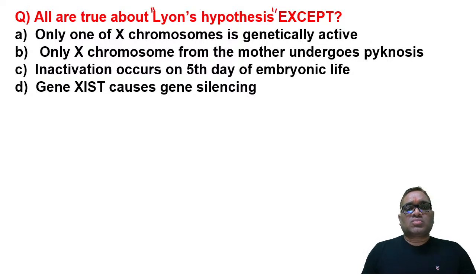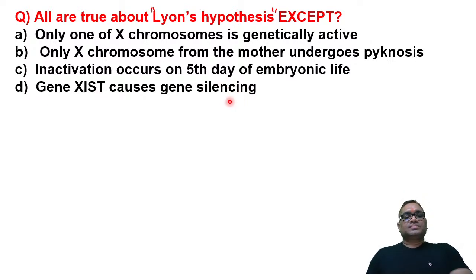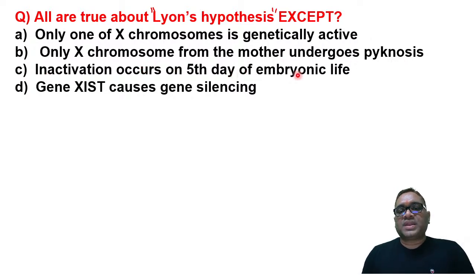The options: only one of the X chromosomes is genetically active; only the X chromosome from the mother undergoes pycnosis; inactivation occurs on the 5th day of embryonic life; or gene exist causes gene silencing.